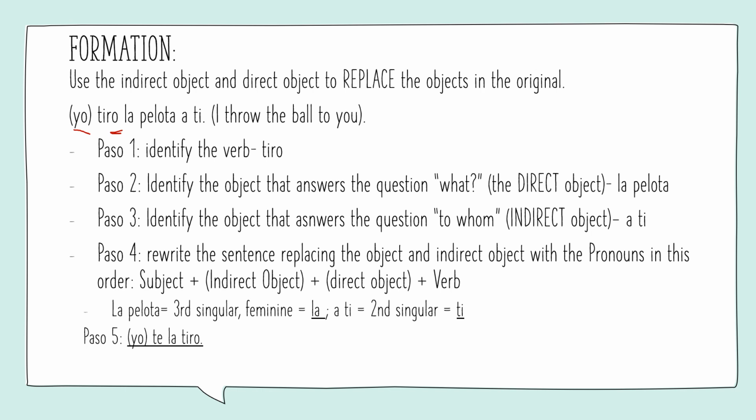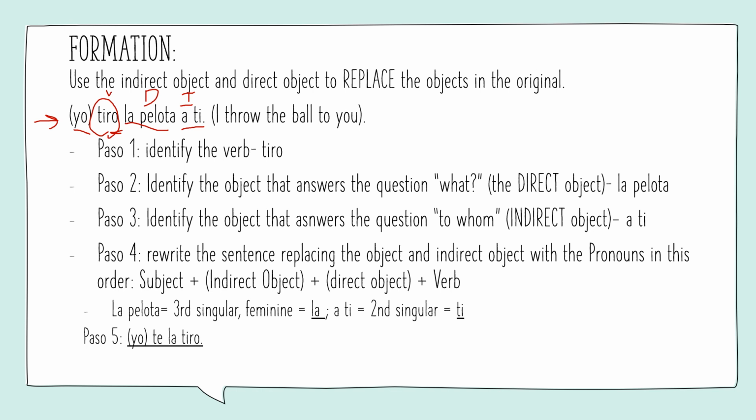The indirect and direct object are actually used to replace these objects in the original. So what we're going to do is take this sentence right here from I throw the ball to you to I throw it to you. So paso uno, identify the verb. In this case, we have tiro. What's the action? Tiro, I throw. Paso dos, identify the object that answers the question of what. So what do I throw? La pelota. So we have verb, we have direct object, and then finally we want to identify the object that answers the question to whom. So to whom do I throw this ball? A ti. And that would be your indirect object.